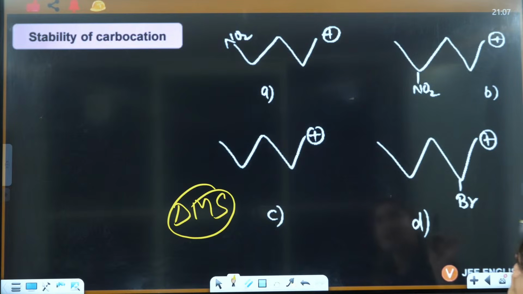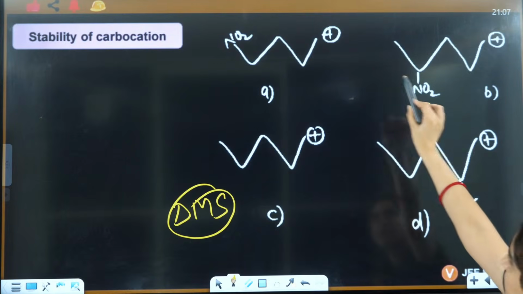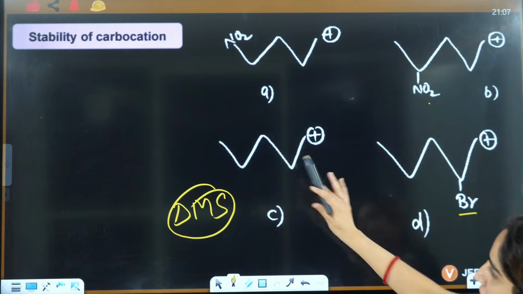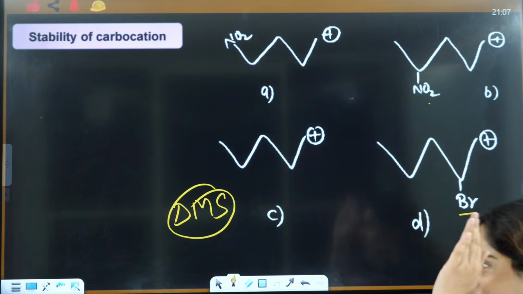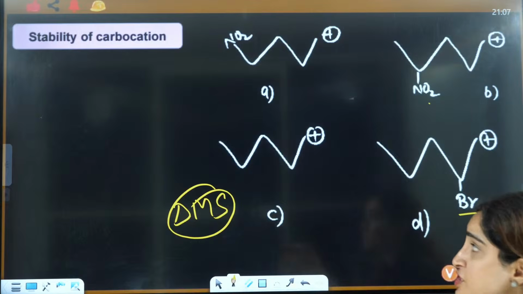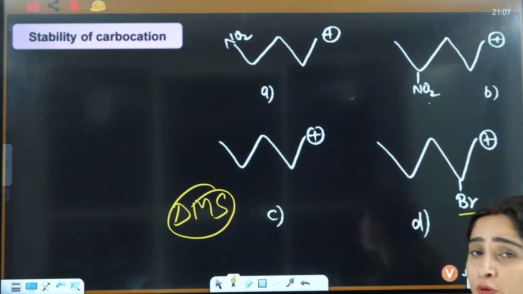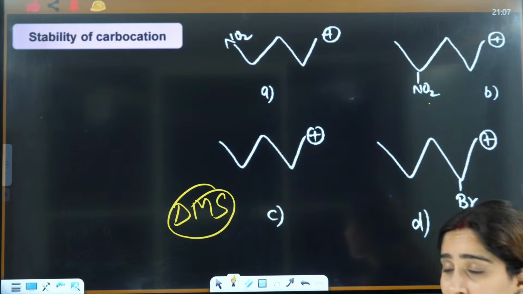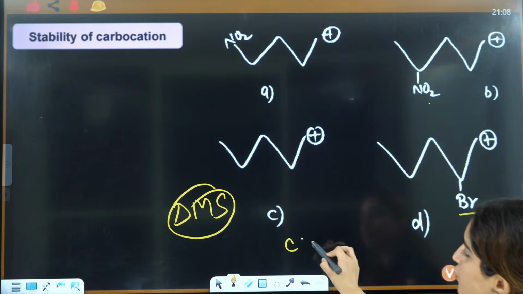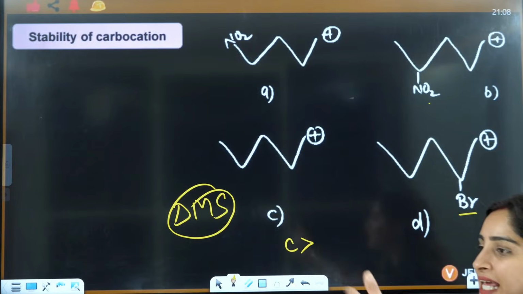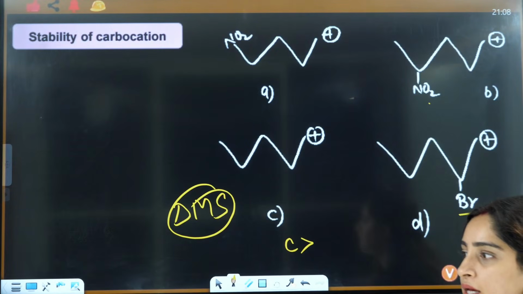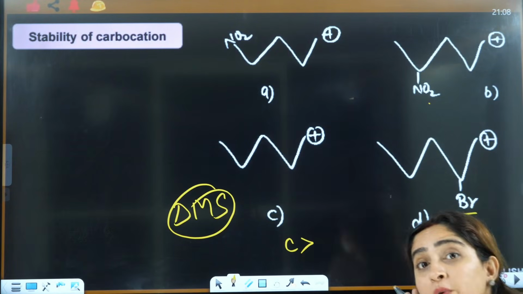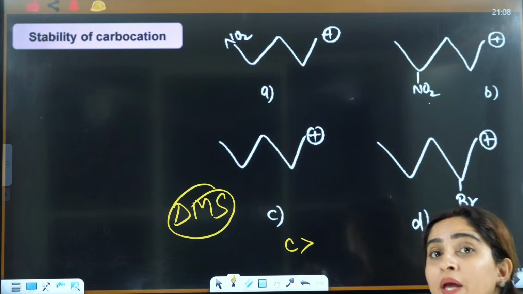All of them are minus I. This is minus I, that is minus I, that is minus I. Here you have no effect. So if there is something which has no minus I or plus I effect, and has just the plus I effect of this carbon chain, that means C is going to be maximum stability. So C is out of the equation.